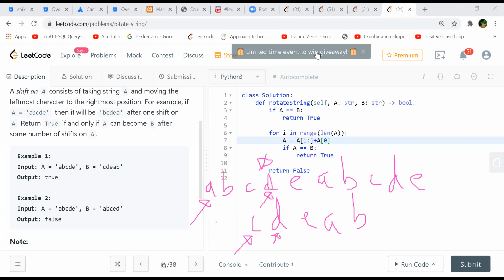So you're looking for this pattern in your original one, A plus A. So this looks to me as O of n only. Yeah, using two pointers, you can say O of n plus n. No, it is O of n square, because for every starting point, you will compare till the length of the second string you have, right?